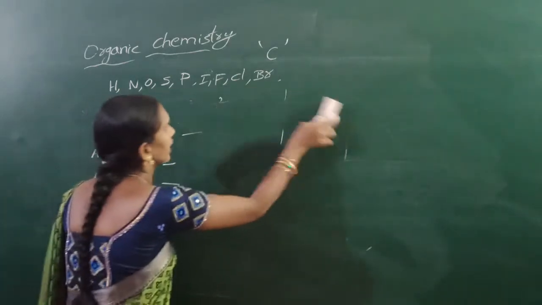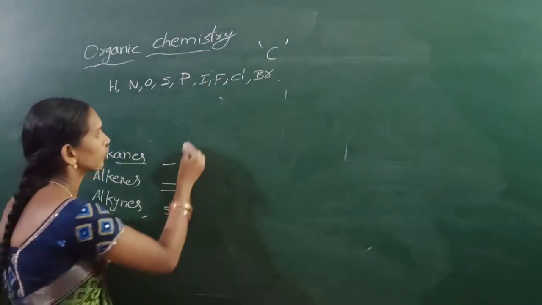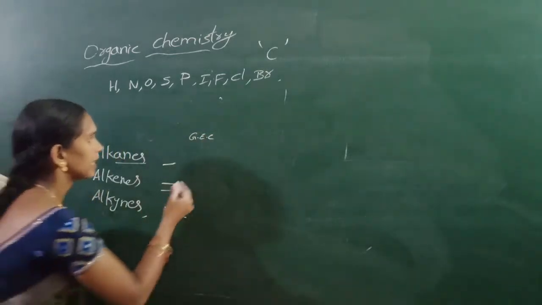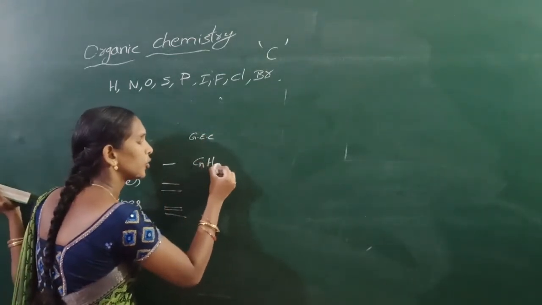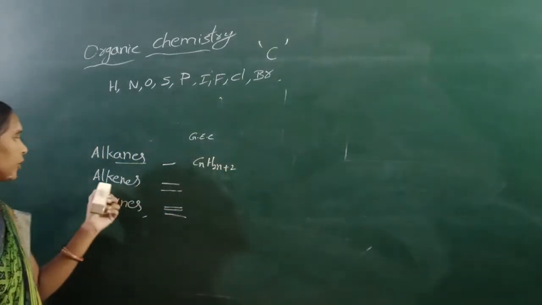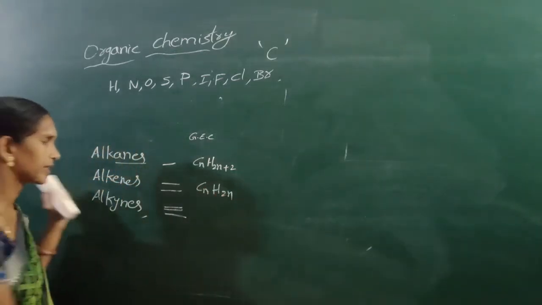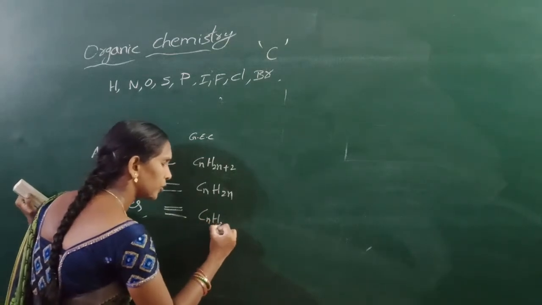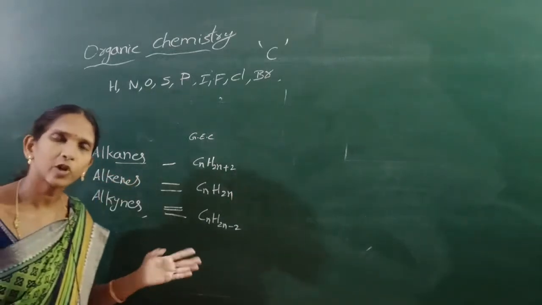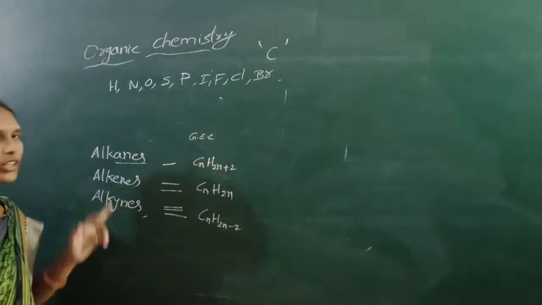Next, the general formula of alkanes is CnH2n+2. Alkenes are CnH2n. Alkynes are CnH2n-2. Alkanes are also called paraffins. Alkenes are also called olefins.